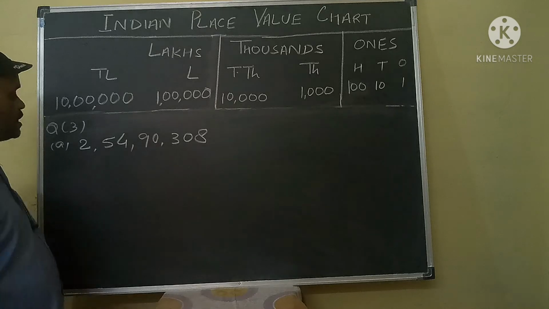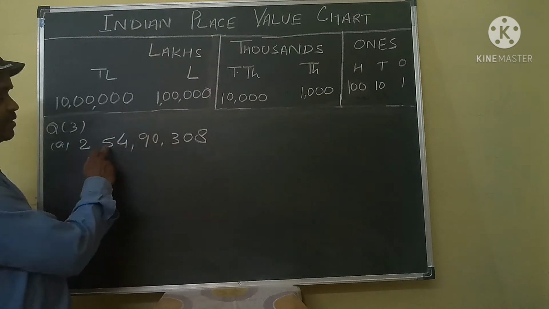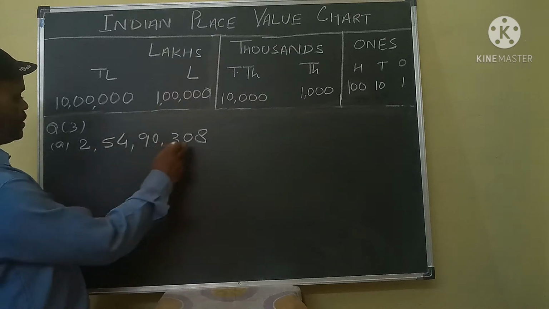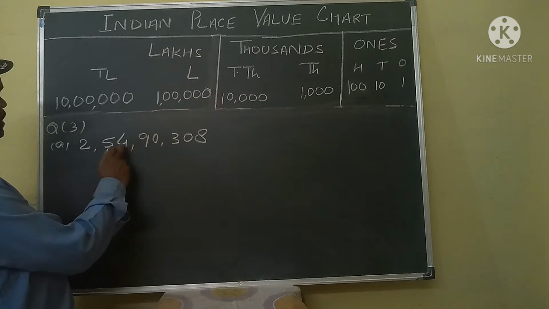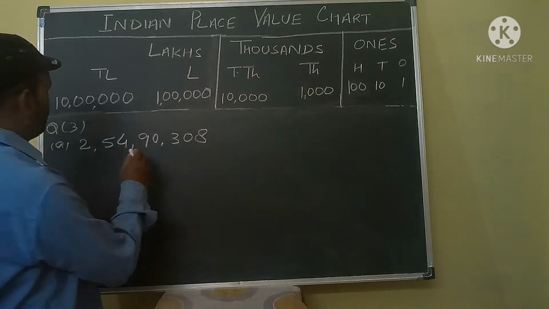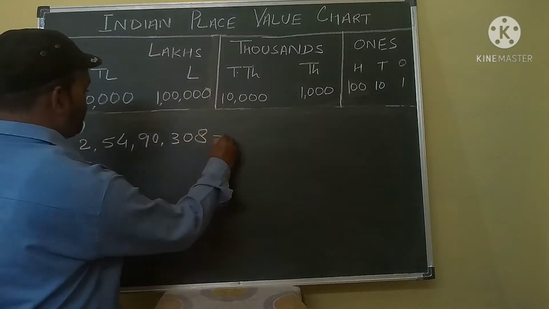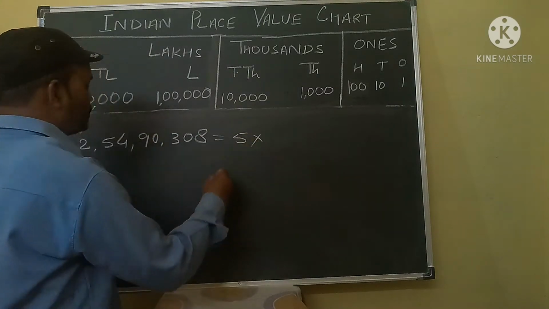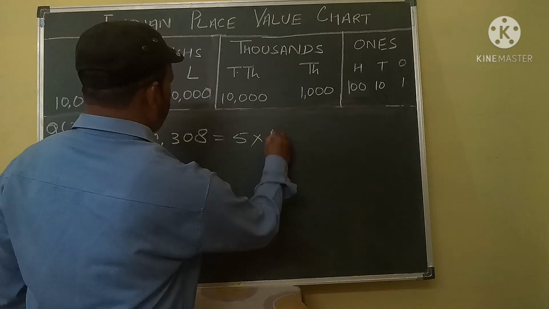So now look here, 5 is in which place? Ones, tens, 100, 1000, 10,000, lakh, 10 lakh. So 5 is in the 10 lakh place. What can you write? 5 into 10 lakh.